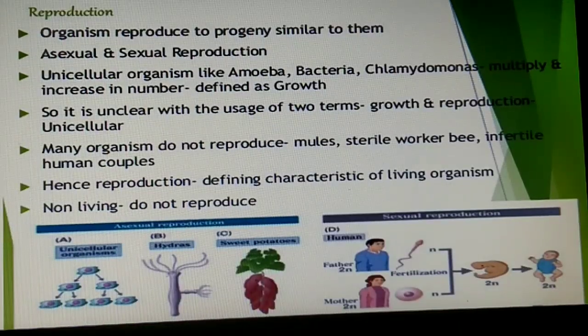Now comes the next characteristic of living organisms, students, and that is reproduction. In multicellular organisms, reproduction refers to the production of progeny, which is more or less similar to that of parents. Now students, we have two types of reproduction. You have already done this, but let me just tell you. The first one is sexual, and another one is asexual. Organisms also reproduce by asexual means. How? For example, fungi multiply and spread easily due to the millions of asexual spores they produce.